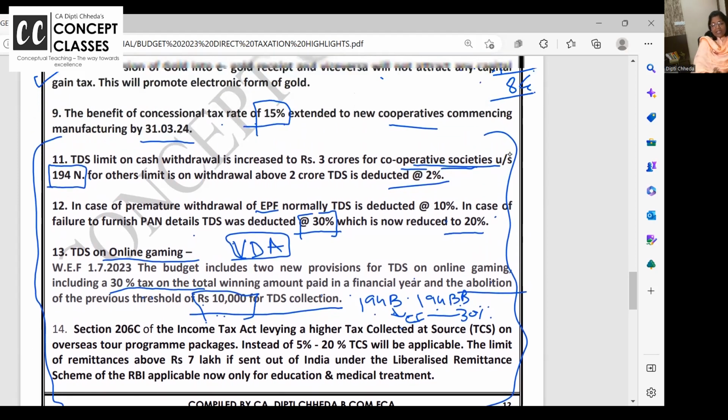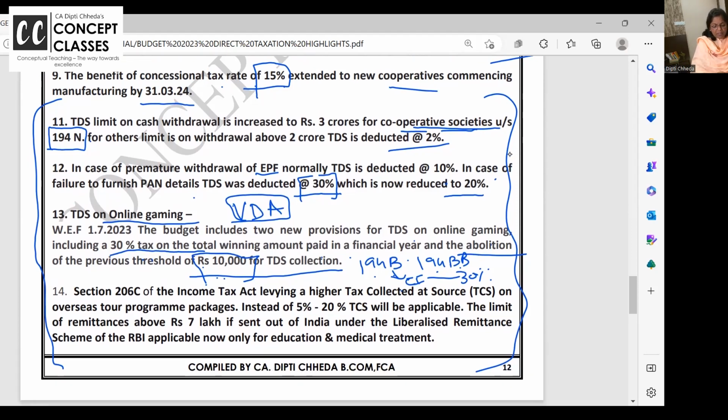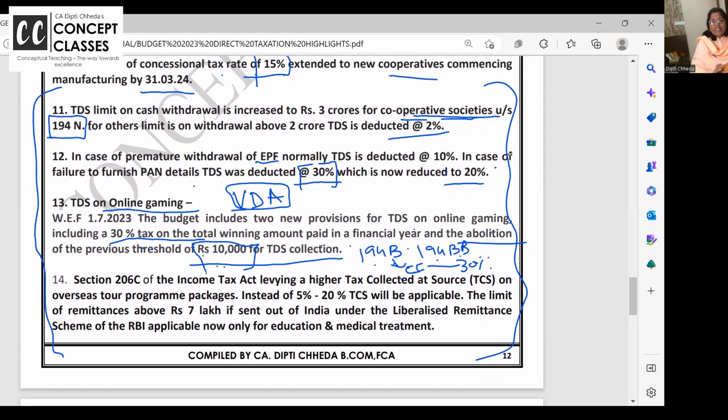TDS provisions are very nice. Every time in the budget, like last year they added VDA, before that they added 194O, e-commerce operators, and if your turnover exceeds 10 crore, 206C(1H) and all. So like this, be alert about this. These are the things practically asked in interviews also. Okay, what are the amendments of TDS?